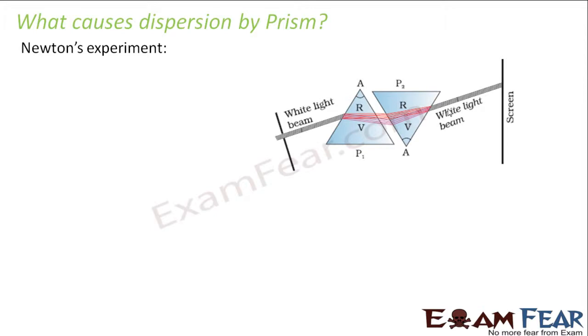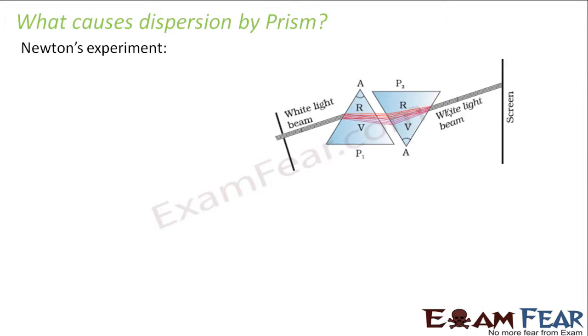So with this experiment performed by Newton, the old myths got an answer. Because in earlier days, people thought that whenever white light was passed through a prism, different colors were obtained. So people thought that there is something inside the prism which produced those colors. But that was not correct. Because when Newton made this arrangement, if that would have been correct, in that case, in this case also, the spectrum should have been the output. But in this case, white light beam was the output.